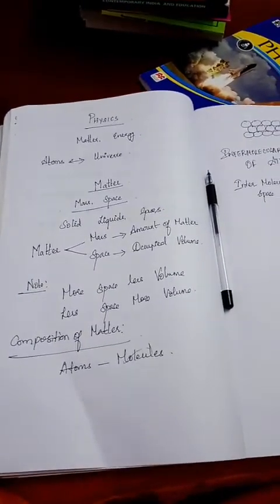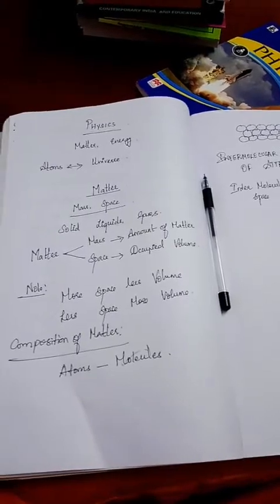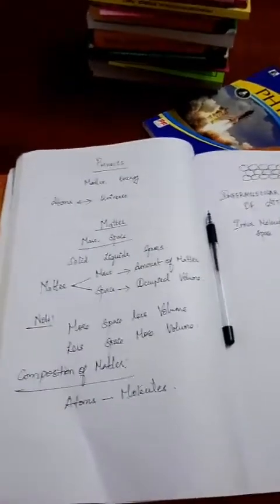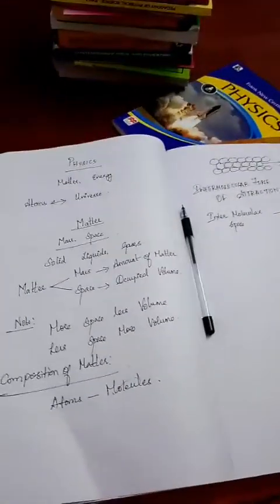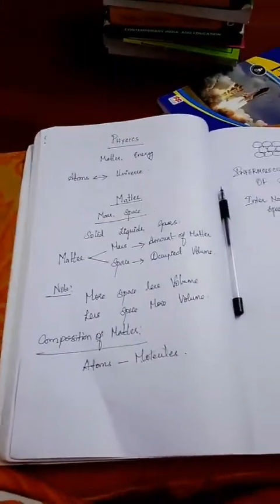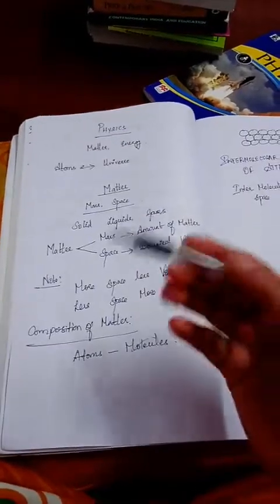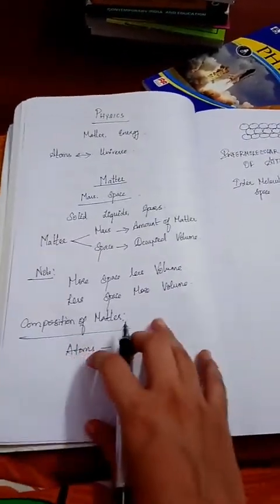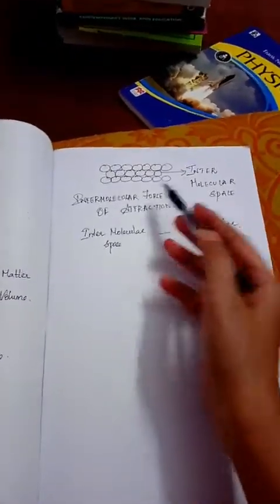Many atoms of the same type or of different types, arranged in a particular pattern, will give you a molecule. You might come across the formula for water. Water is nothing but H2O. If you arrange atoms in one particular order, you will get a molecule. Just a simple arrangement I have given.